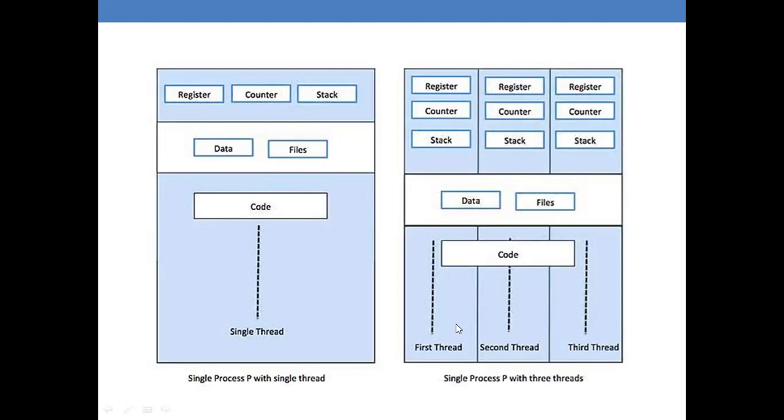The right image shows a single process P with three threads. These are the set of the dedicated resources, the register, the counter, and the stack. These set of resources are dedicated to a particular thread only, and that is why every thread has its own set of dedicated resources. Now, these are the global resources, the data, the files, and the code. These are the global resources and can be accessed by all the threads at any point of execution.